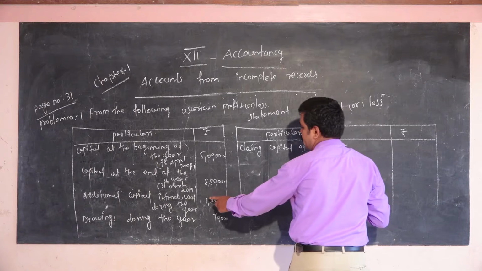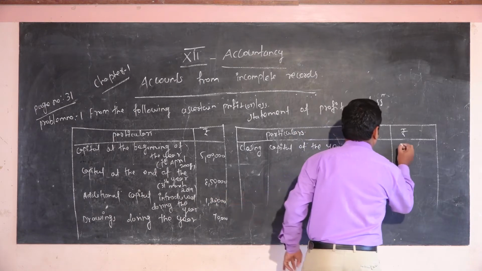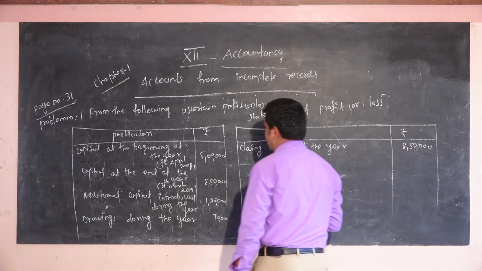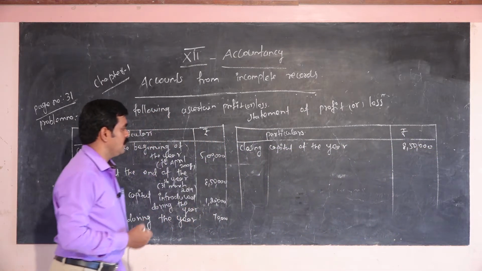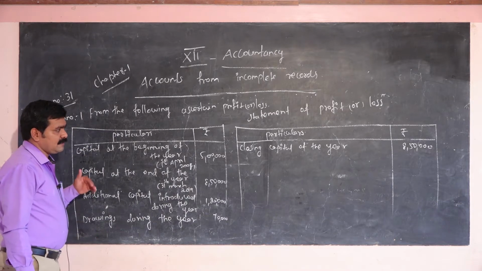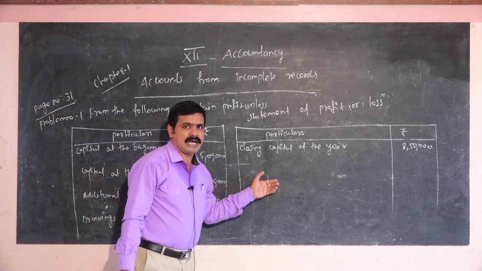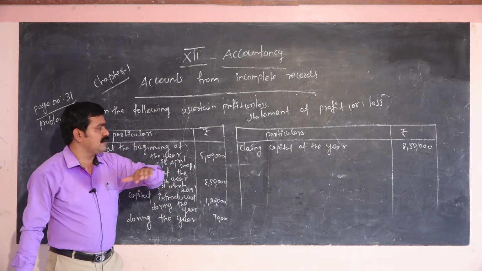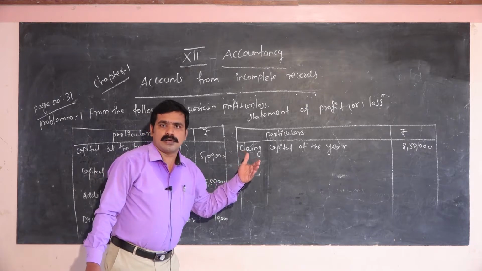The amount is 8,50,000. Next you have to take the drawings of the year. In the single entry system you have to add the drawings of the year. I already told you that in the double entry system or balance sheet you have to separate it from capital.